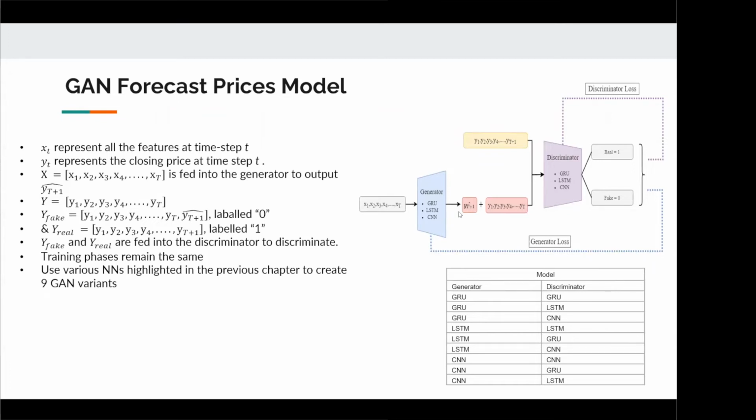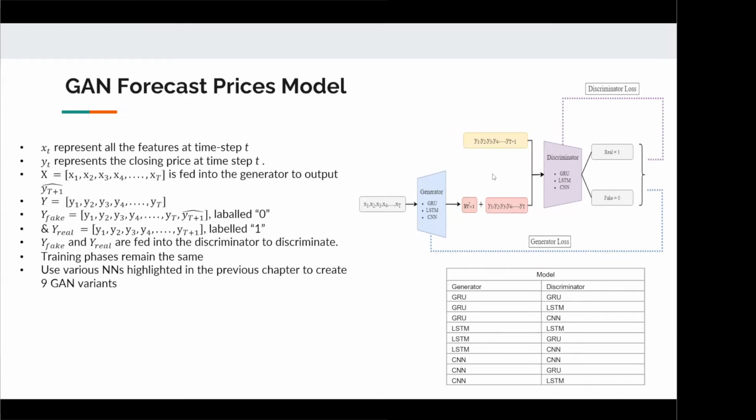Along with that, we would also have a vector y, which contains the closing prices of all the previous 30 days, so y1 to yt. And what we will do is append y hat t plus 1 to this vector y, and we will label it as 0, which means that we're labeling it as fake. Why? Because we are inputting y hat t plus 1, which is the generated data. So therefore, this entire set is fake.